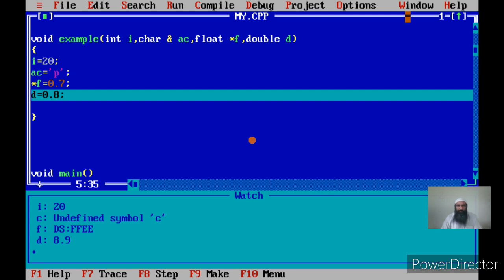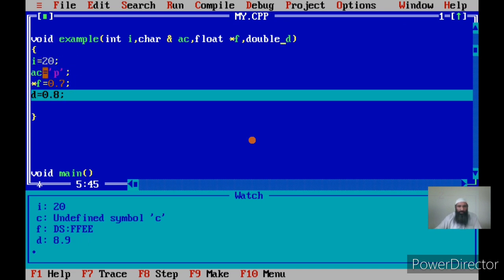Now the last argument is the D, which is of type double. Since it does not have a star or an ampersand symbol between double and D, it is passed by copy or value. So whatever changes I make to D will not be reflected in the actual argument, or the local variable D of the main. Now if you see here in the watch window, we have got I initialized to 20.